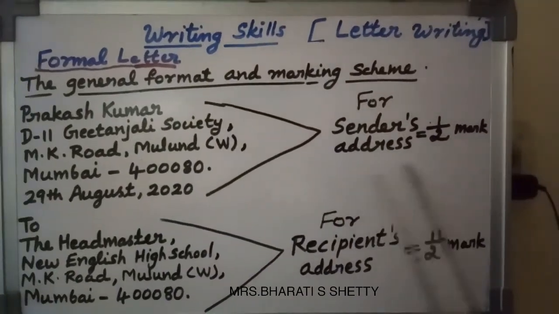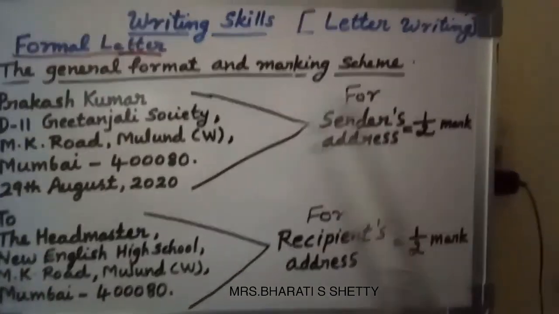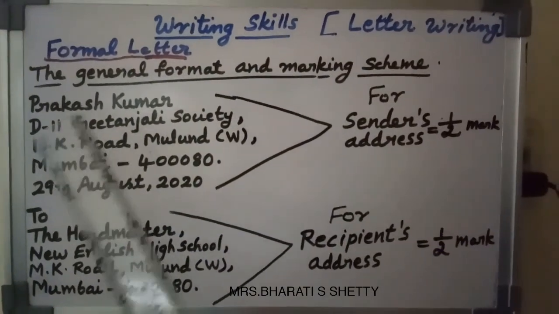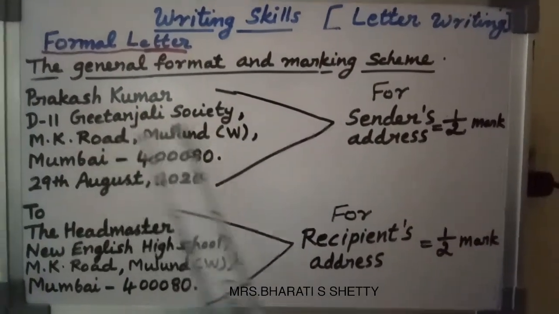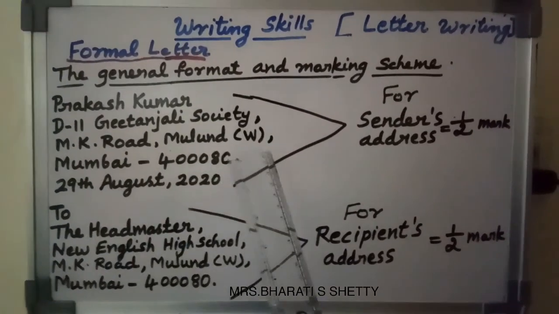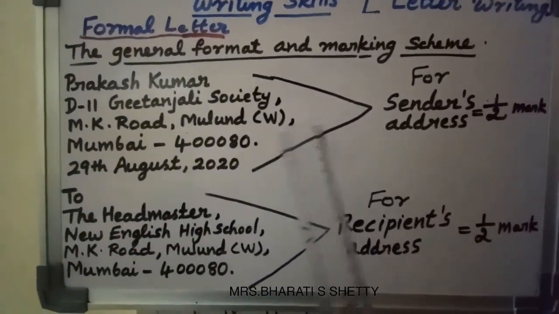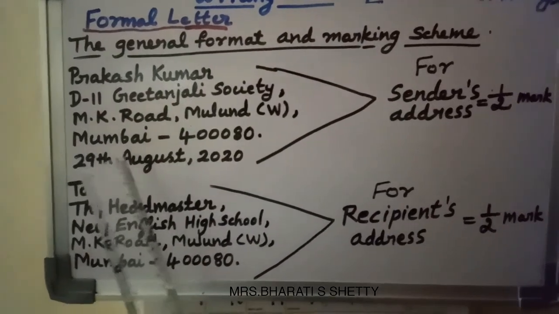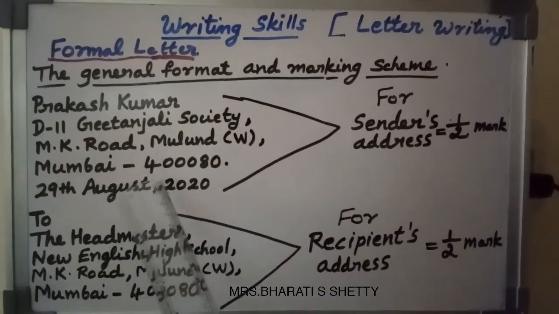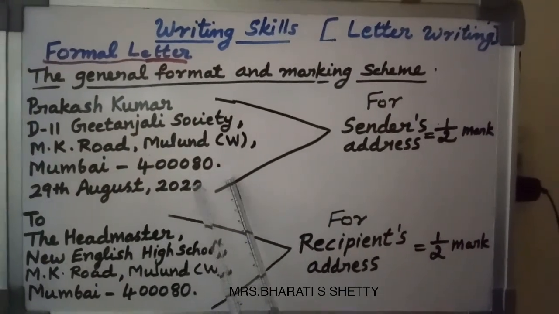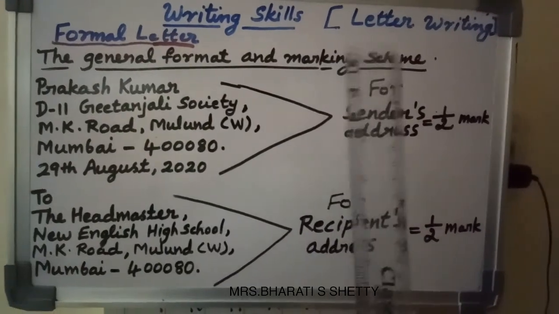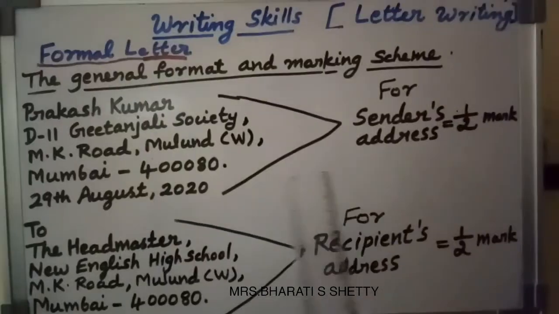For the sender's address you will get half mark if you have written it like this. First name, then door number, then the building you mention, then comma, after that which road and place, east, west, whatever it is. Then Mumbai or Karnataka, whatever it is, Bangalore, then the proper pin code you have to write, then the correct date. If they mention a date, then use that date.